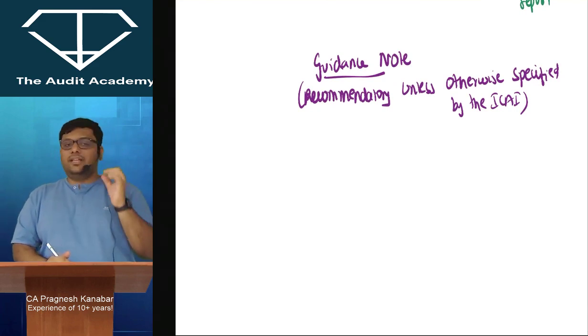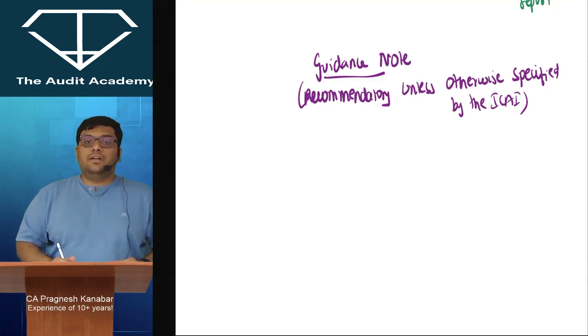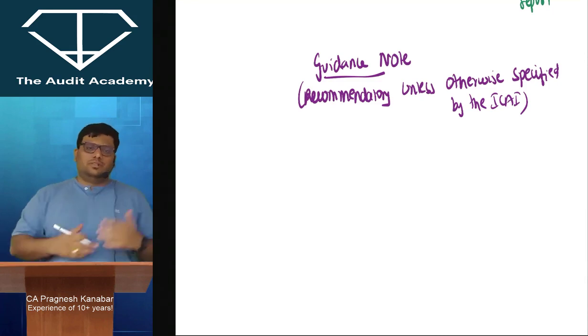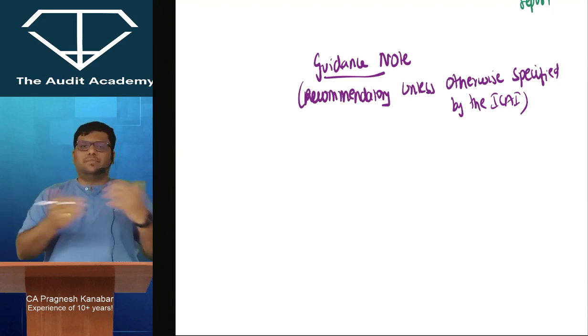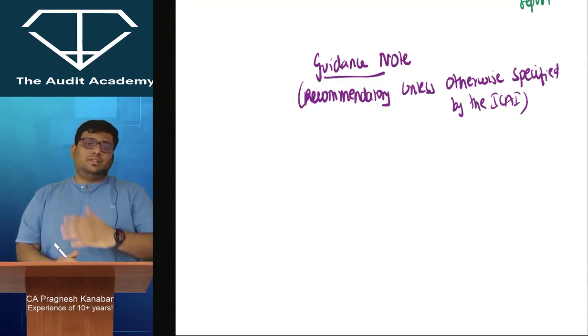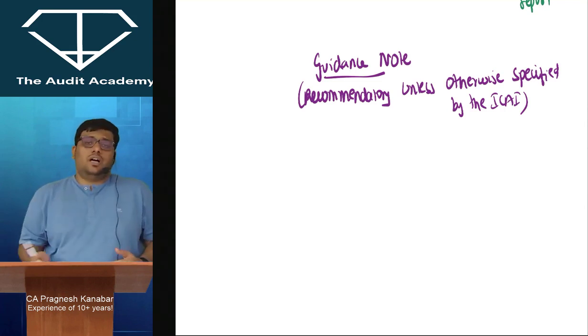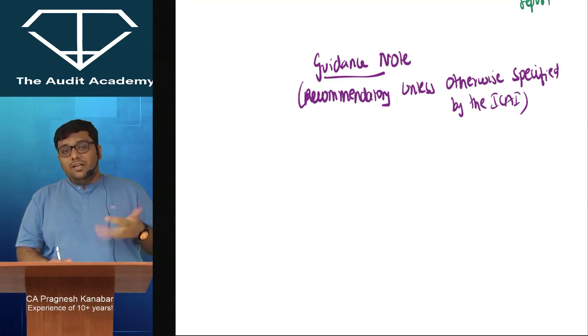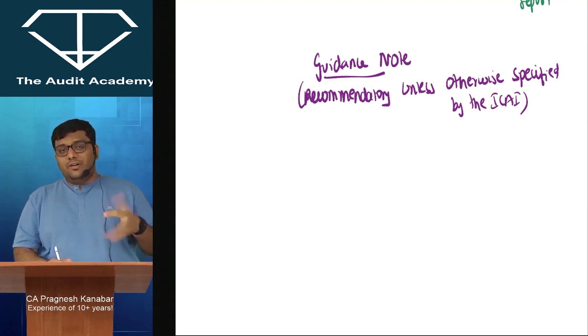Now listen to me very carefully. What do you understand by the word recommendatory? Recommendatory means if we want to follow, we will follow, otherwise we will not follow. As simple as that. Like if I recommend Goa to my friend, not necessary that the friend will go to Goa. The friend can go to Agra also. That is not the meaning of recommendatory over here. Normal English meanings for a few words don't apply in the audit subject.